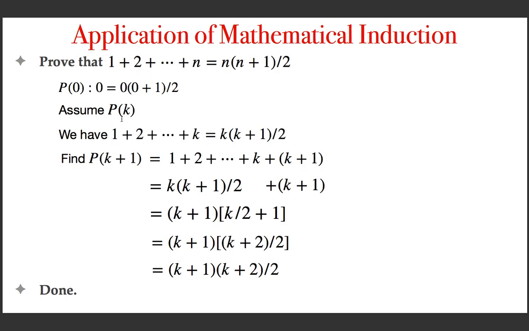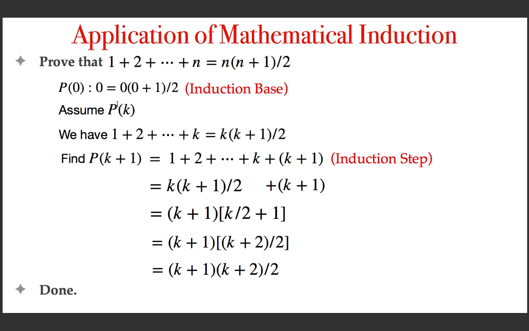So by assuming the hypothesis, that is assuming that p of k is true, we proved that p of k plus 1 is true. We have not taken any particular k; k is an arbitrary natural number. Okay, so this step is called induction base. That is actually the step 1 or the condition 1 of the induction statement. And this is called condition 2, which is the induction step. What is the induction step?